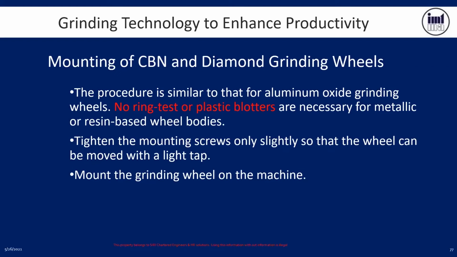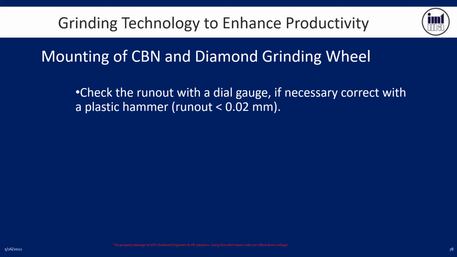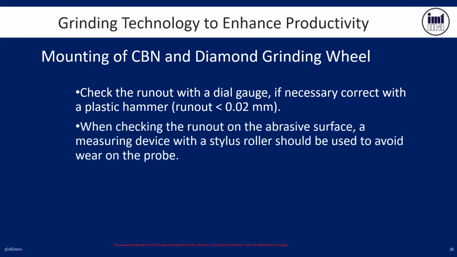Mount the grinding wheel on the machine. After mounting, check the runout with a dial gauge. If necessary, correct with a plastic hammer. That means check the runout; there will be slight runouts. Make it true to within 0.02 millimeter. When checking the runout on the abrasive surface, a measuring device with a stylus roller should be used to avoid wear on the probe. If the probe has a rubber or plastic-like material, it will have wear and tear. So please use a stylus roller.